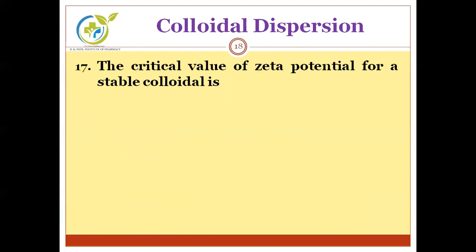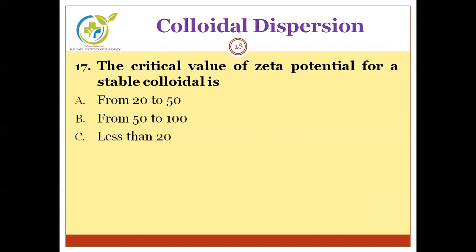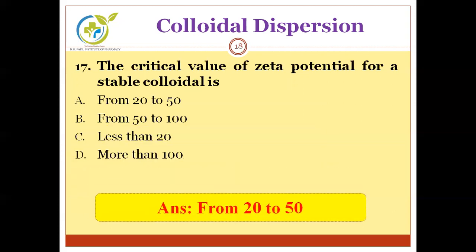The critical value of zeta potential for a stable colloid is from 20 to 50, from 50 to 100, less than 20, more than 100. Okay, we have to find out the critical value of zeta potential for stable colloid, and that value is within the range of 20 to 50.